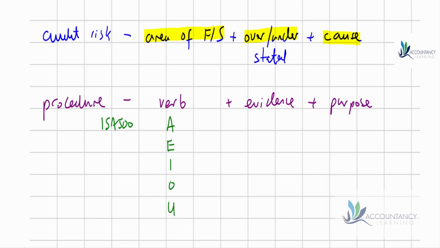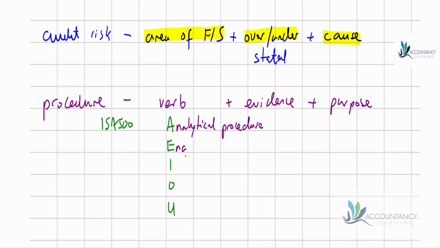So the first one is that we're going to be performing analytical procedures. So remember, this is where we're doing some sort of trend analysis. So we're trying to set an expectation. What should this number look like? And that expectation may be based on, say, budget or the previous year. And then if the actual number is close to our expectation, then we can be pretty happy that it's not materially misstated.